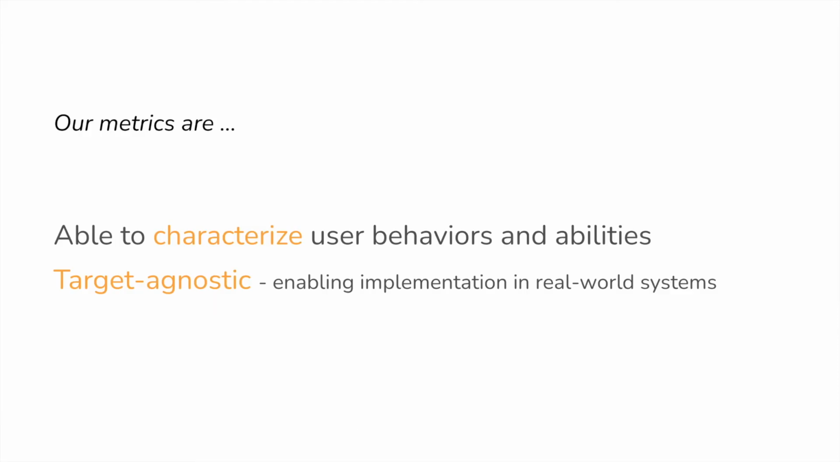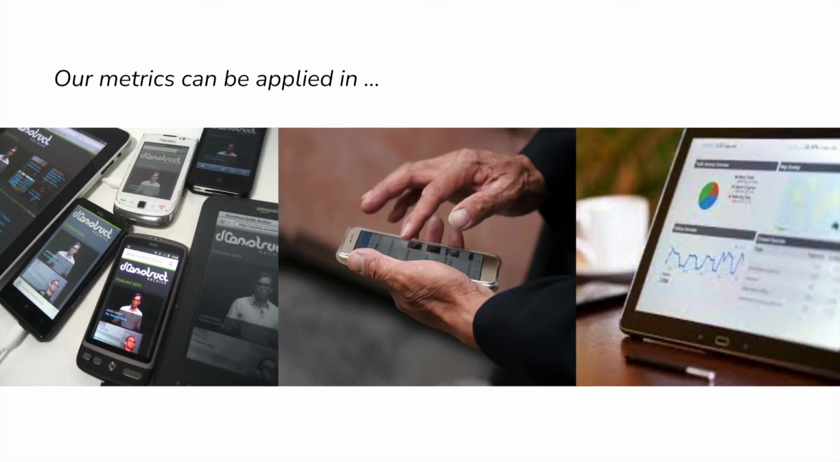Overall, our metrics can effectively characterize different user behaviors and abilities. Moreover, our metrics are target agnostic, making them easy to implement in real-world systems because they do not require any information regarding the targets to touch. Our metrics can be applied in a variety of different areas, such as evaluating the accessibility of different touchscreen devices, helping with the design of touch-based systems that can understand and adapt to users' abilities, as well as diagnosis or tracking of human motor functioning.